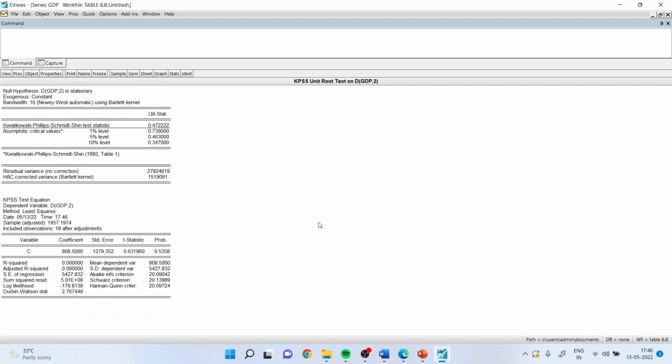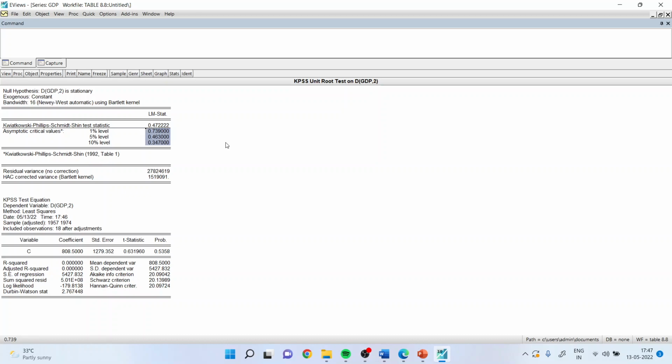Now, how to interpret this? Let's try to understand. This is the KPSS statistic which is calculated for your series, and these are the standard critical values. When your test statistic value is less than the critical values, we fail to reject the null hypothesis. Our null hypothesis is that data is stationary. Again, repeat: when the KPSS statistic is less than the critical values, we fail to reject the null hypothesis, which means data is stationary. If this value is more than the critical values, we reject the null hypothesis and data is non-stationary.